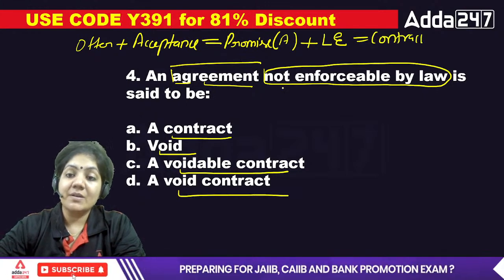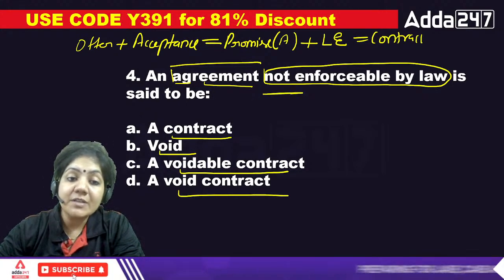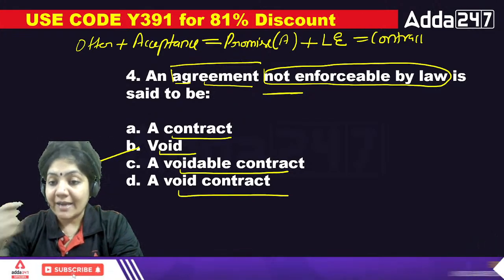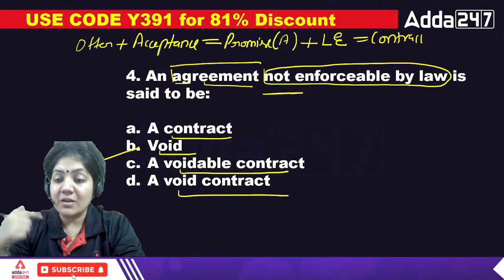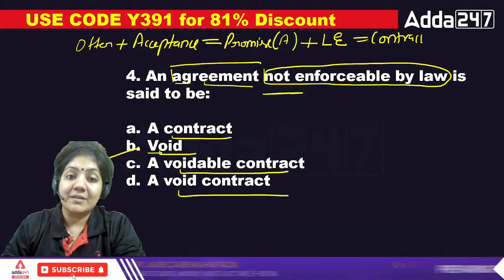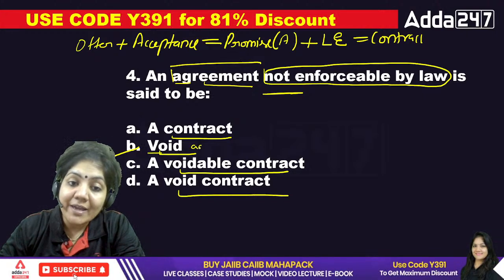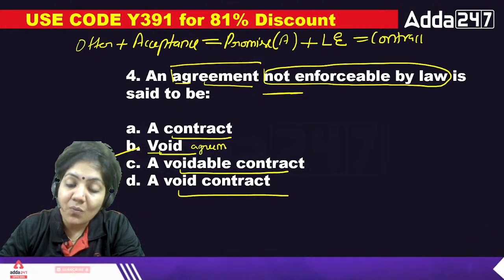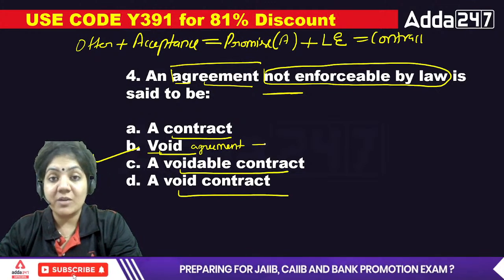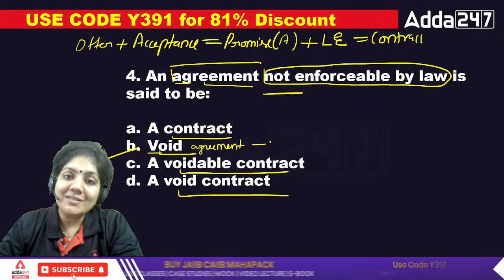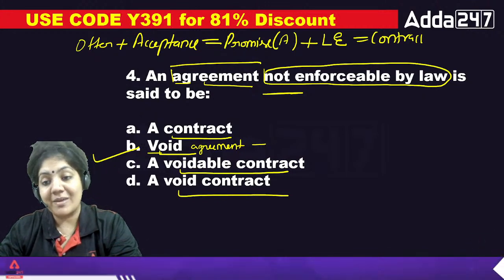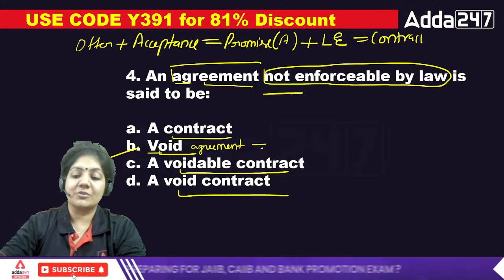So the agreement is said to be not enforceable. That is basically called B. Exactly. It won't convert into the contract. So that's why this B is the right answer. It's a void agreement that cannot be enforceable. And what is void agreement? That is from the initial stage, it is void. That is called void agreement. So that's why for the fourth one, B is the right answer. That's cool. Next.